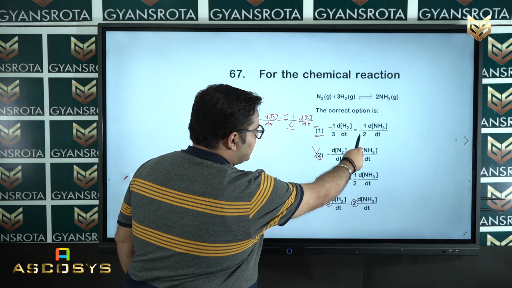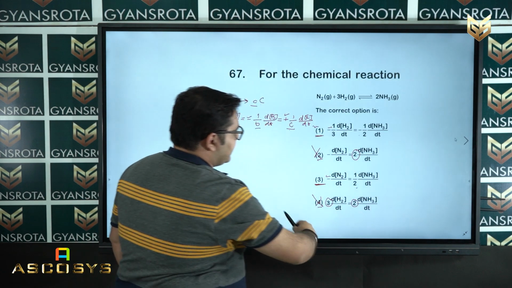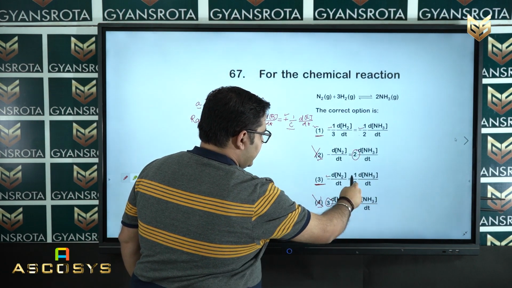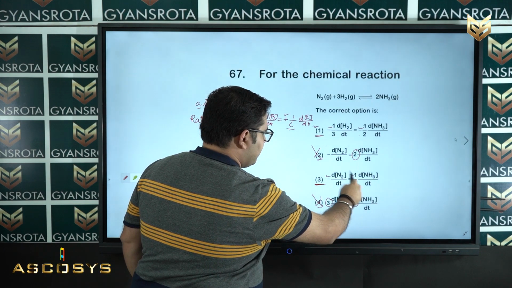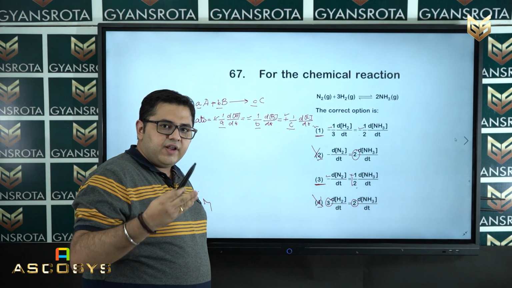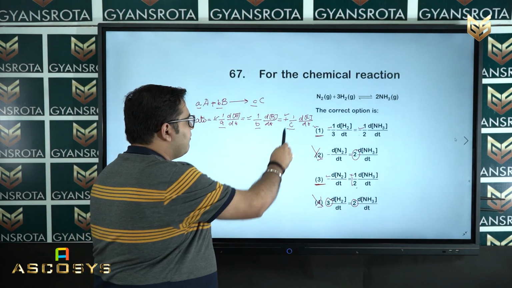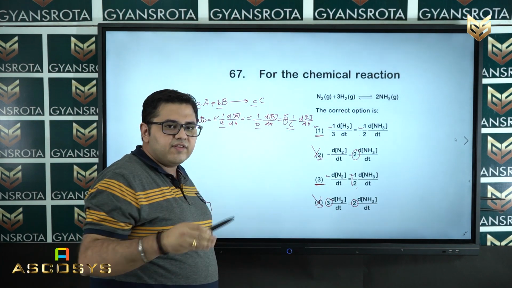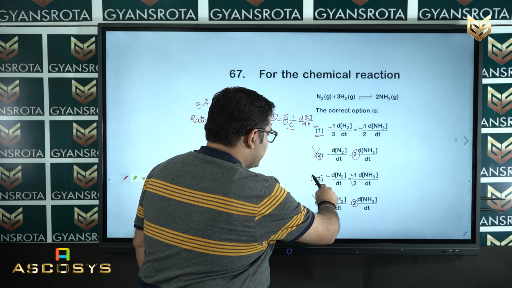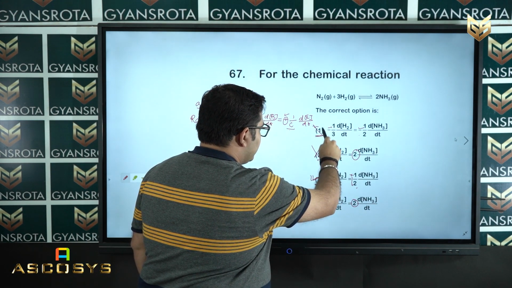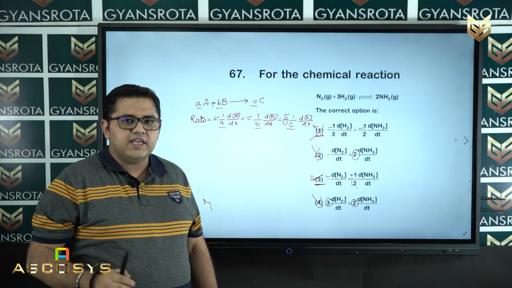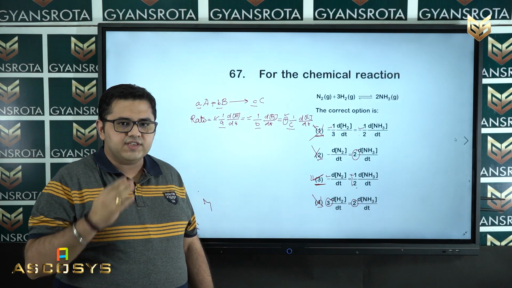But if you see the product terms, here the product is shown with a negative sign, and here the product is shown as a positive term. And I already mentioned, when you represent rate in the form of product, you have to represent the positive term. So, option number 3 is the correct option and option 1 we can neglect. So, option 3 is the correct option for this question.